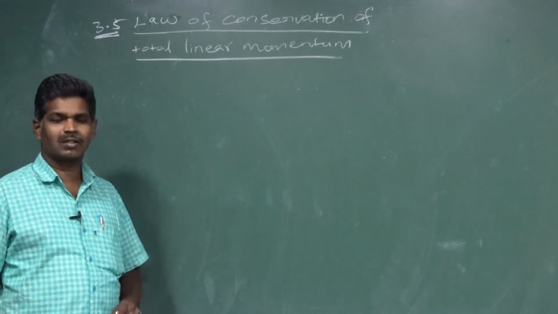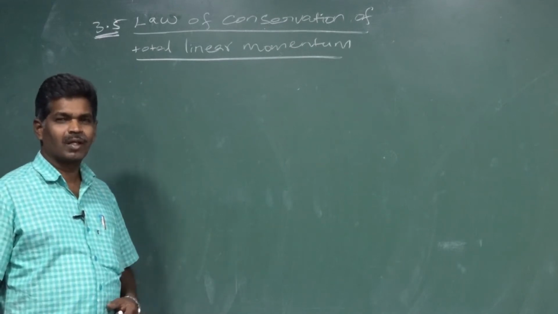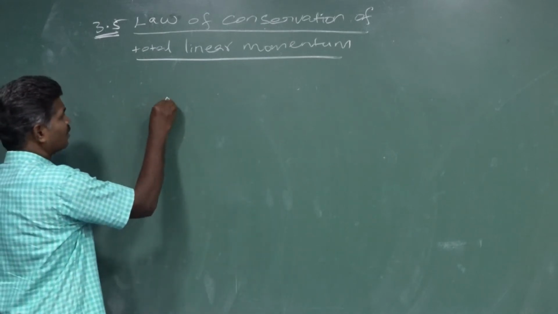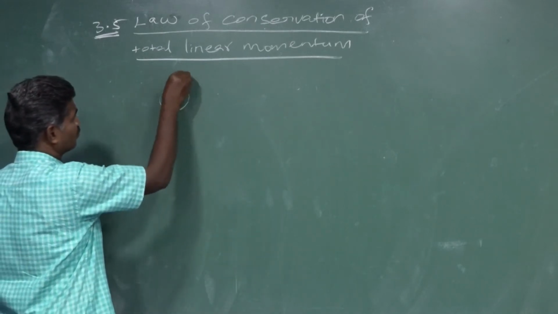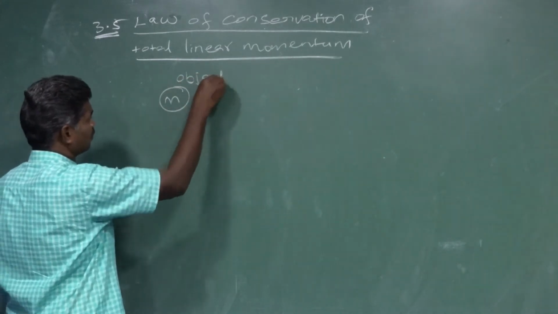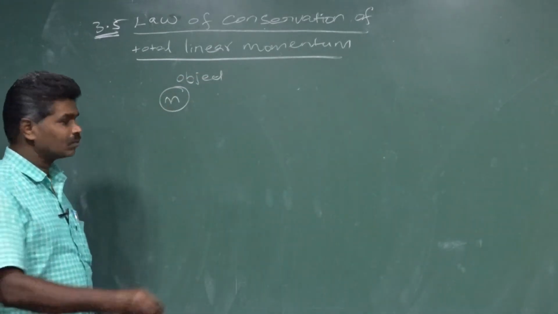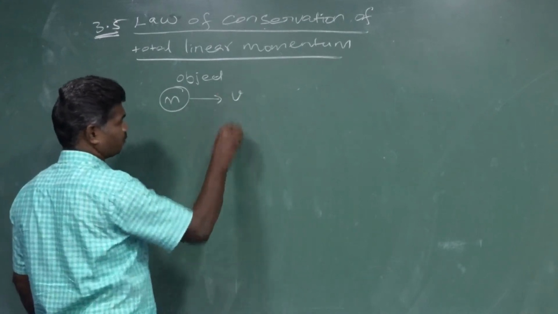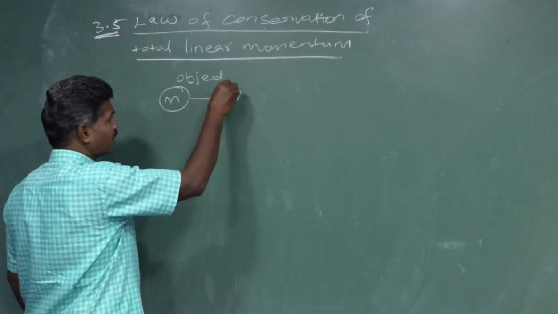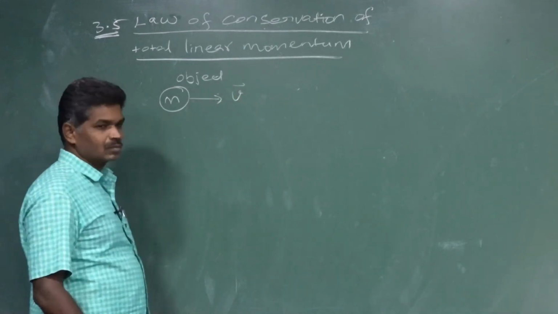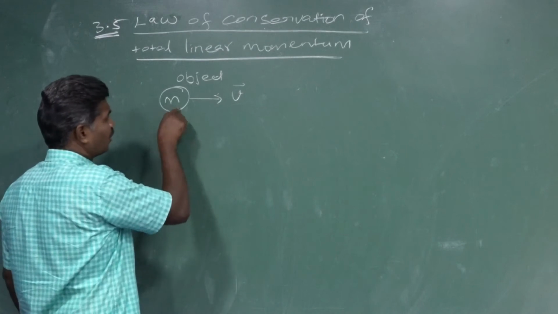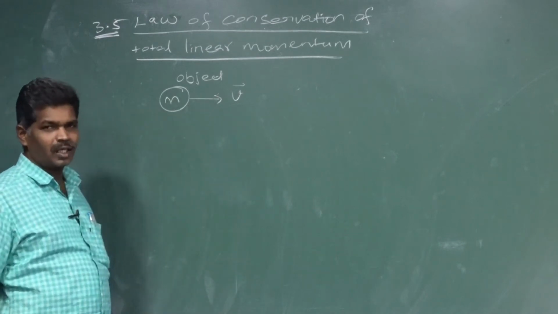We know the concept of linear momentum. Any object which has mass m, if it moves with velocity v in a particular direction towards the right, then this particle has a linear momentum.